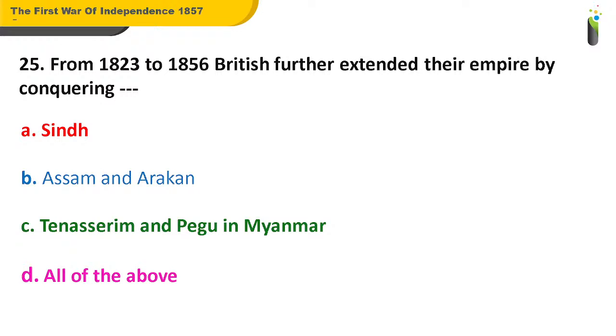So the answer for question number 25 is D. All of these. Friends, from 1823 to 1856, British further extended their empire by conquering Sindh as well as Assam and Arakan and Tenasserim and Pegu in Myanmar.